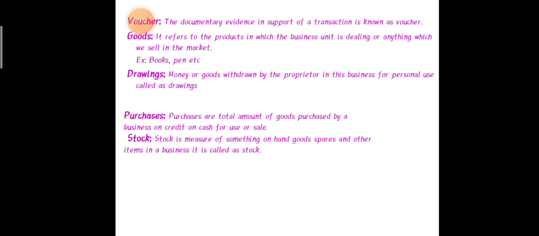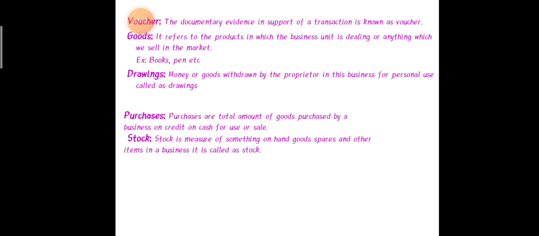Next, we have purchases. Purchases are the total amount of goods purchased by the business on a credit or cash basis. Purchases means the things you have bought, the total amount of a product whichever you have purchased, on the basis of cash or credit. If you have purchased goods on credit, it is called a credit purchase. If you have purchased on a cash basis, it is called a cash purchase.